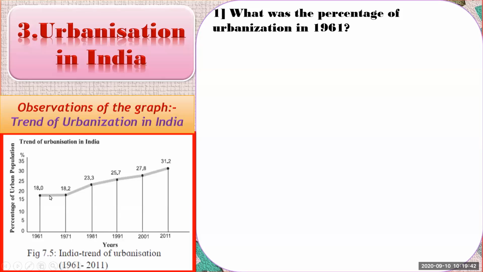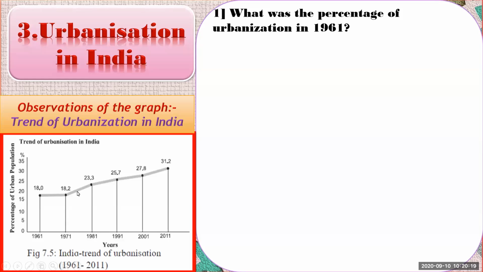Means the trend of urbanization did not increase much here, only 0.2% in the next decade, that is 1971, and in the next decade, that is 1981, it is 23.3%, and after that in 1991, it is 25.7%, which is slightly increased, and from 1971 to 1981, it increased more.